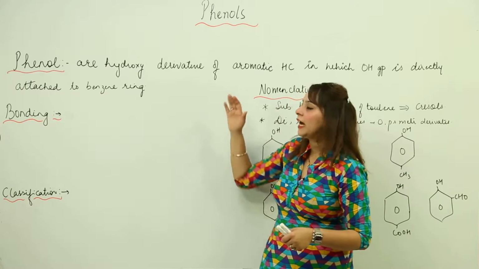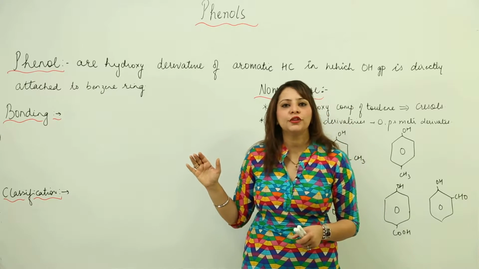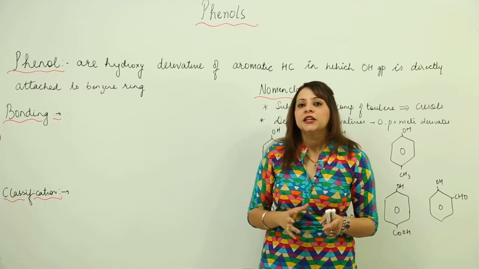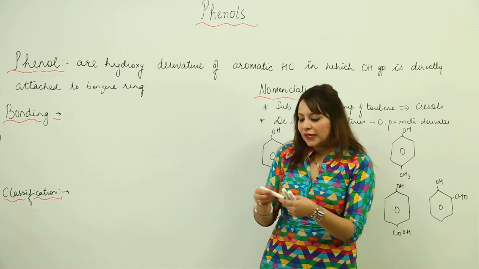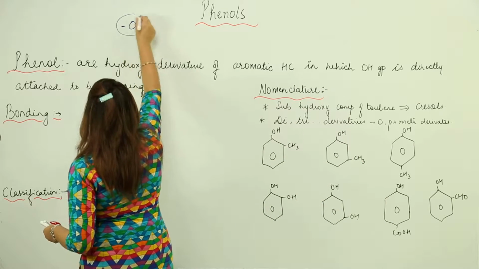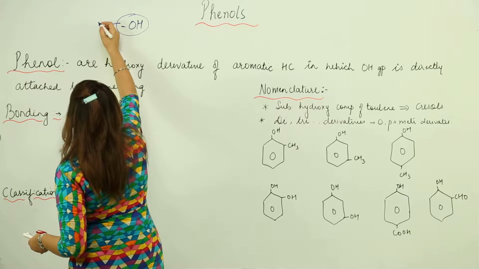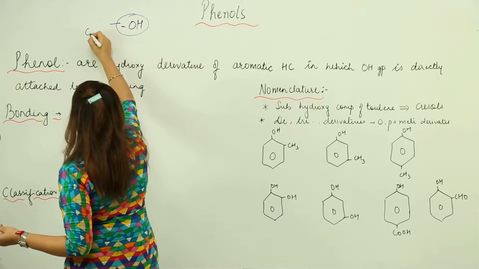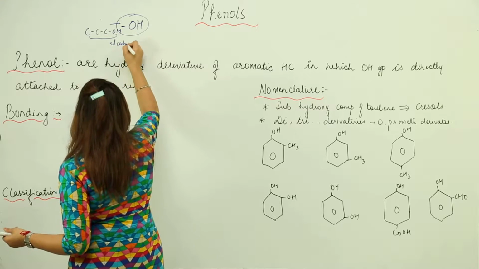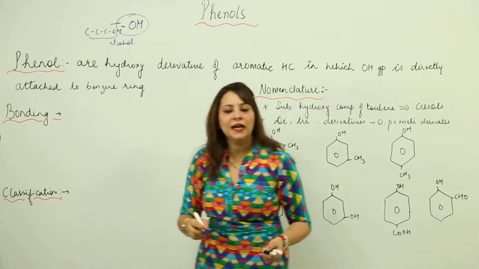Now we are going to start with the detailed study of the functional group, that is phenol. So what is phenol actually? You know that the OH group is called the hydroxyl group. When it is attached to an aliphatic carbon chain, then it is called an alcohol.